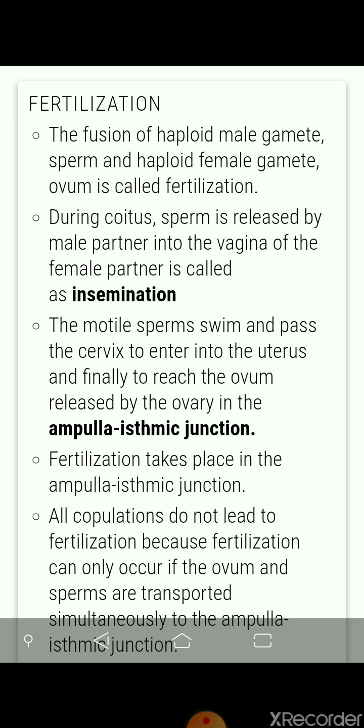If there is a difference in releasing or reaching of sperm and ovum to the region, then fertilization will not take place. That's why all the copulations do not lead to fertilization, because fertilization can only occur if the ovum and sperm are transported simultaneously to the ampulla isthmus junction. So this is a very important thing to understand here.